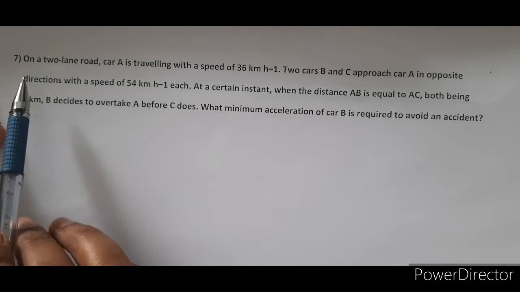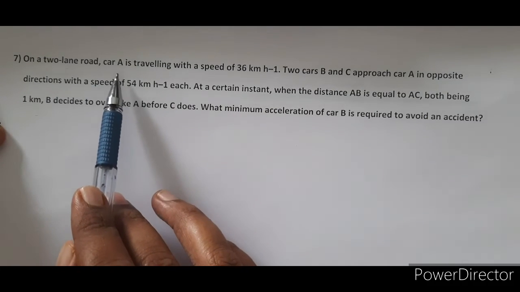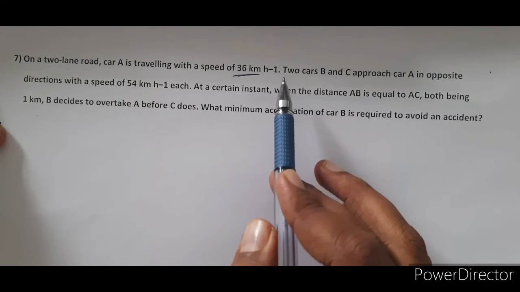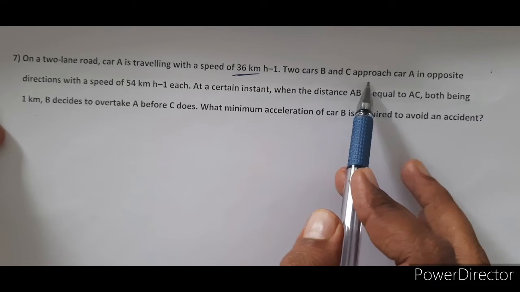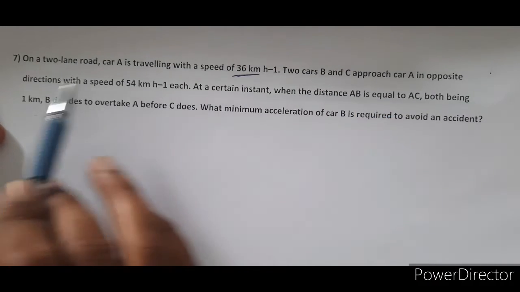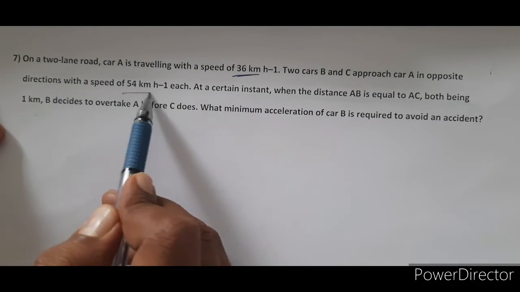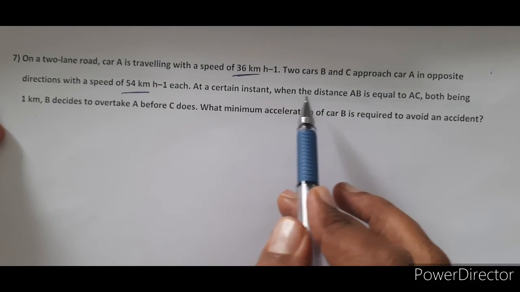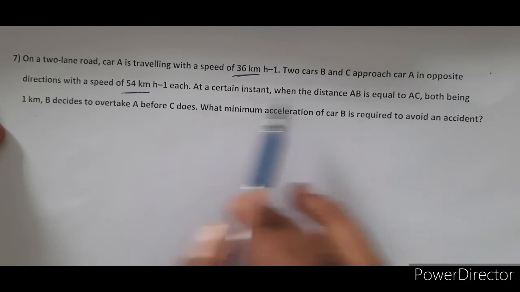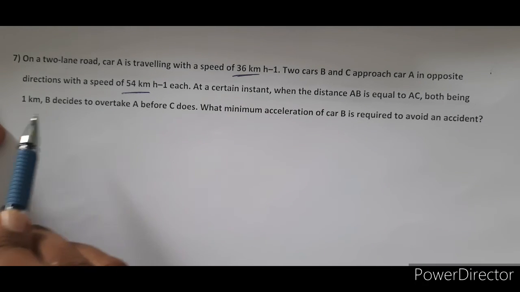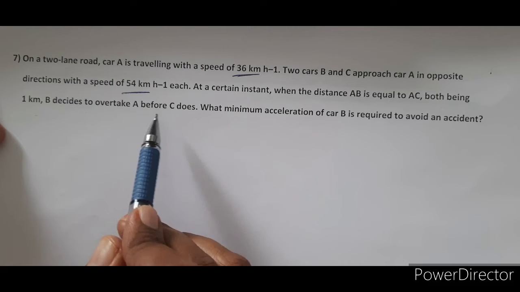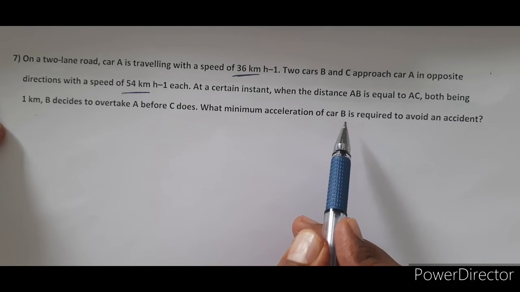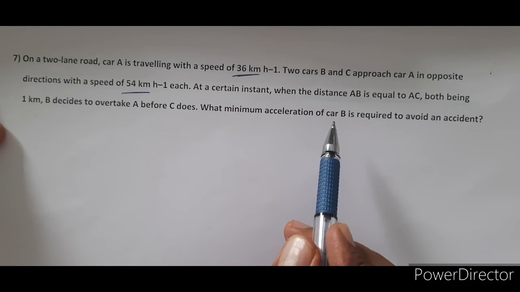The next problem. On a two-lane road, a car A is traveling with a speed of 36 km per hour. Two cars B and C approach the car A in the opposite direction with a speed of 54 km per hour each. At a certain instant, when the distance AB is equal to AC, both being 1 km, B decides to overtake A before C does. What is the minimum acceleration of car B required to avoid an accident?